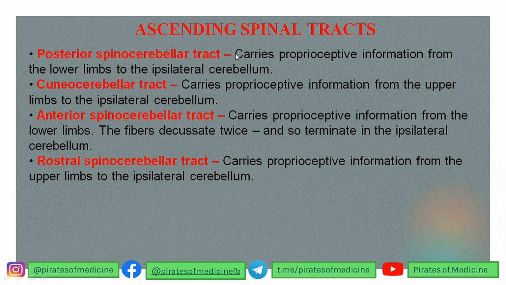Ipsilateral means the same side of the cerebellum. The cuneocerebellar tract carries proprioceptive information from the upper limbs to the ipsilateral cerebellum. Then we have the anterior and rostral spinocerebellar tracts; the anterior carries proprioceptive information from the lower limbs, and the rostral one carries it from the upper limbs to the cerebellum.